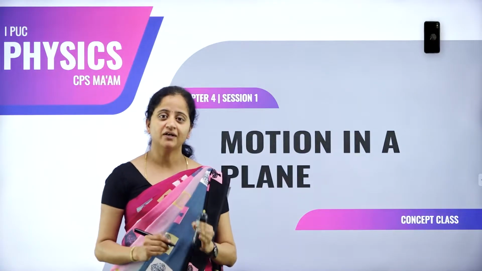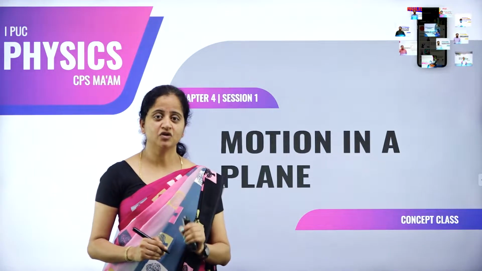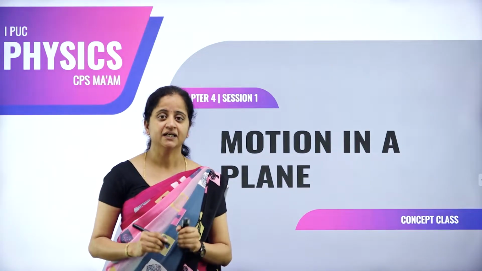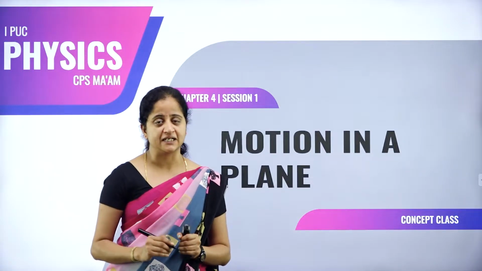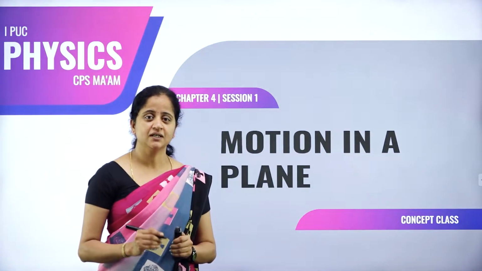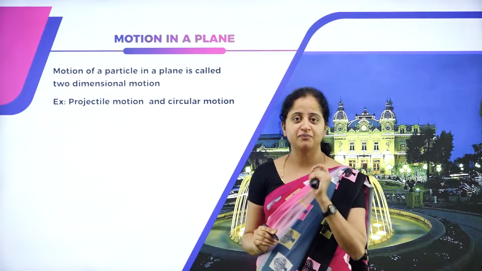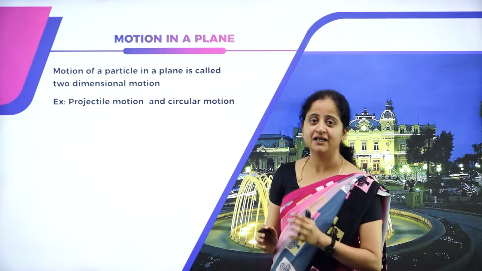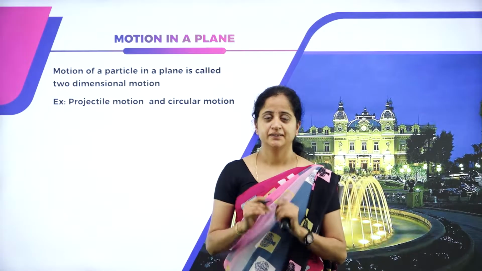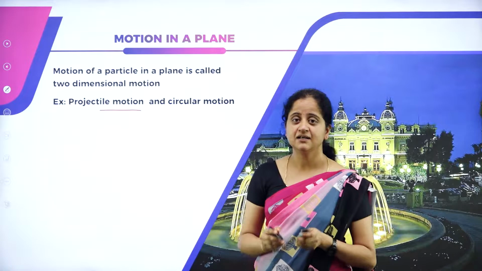Dear students, we have already studied a chapter called Motion in a Straight Line, where we studied the motion of an object in one dimension. So this is a chapter where we are going to study the motion of an object two-dimensionally. The chapter itself says motion in a plane, which means motion in two dimensions. If the body is undergoing a movement or is in motion in a plane, it is nothing but the body having two-dimensional motion. The best examples to understand motion in a plane are projectile motion and circular motion.